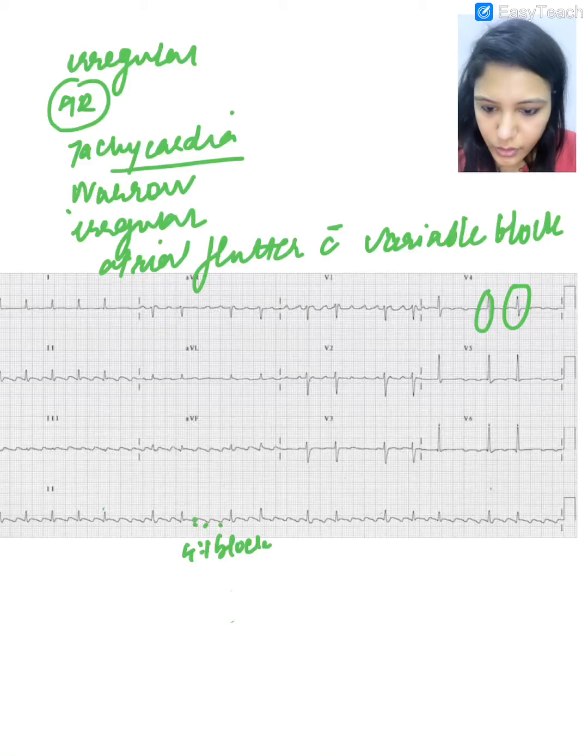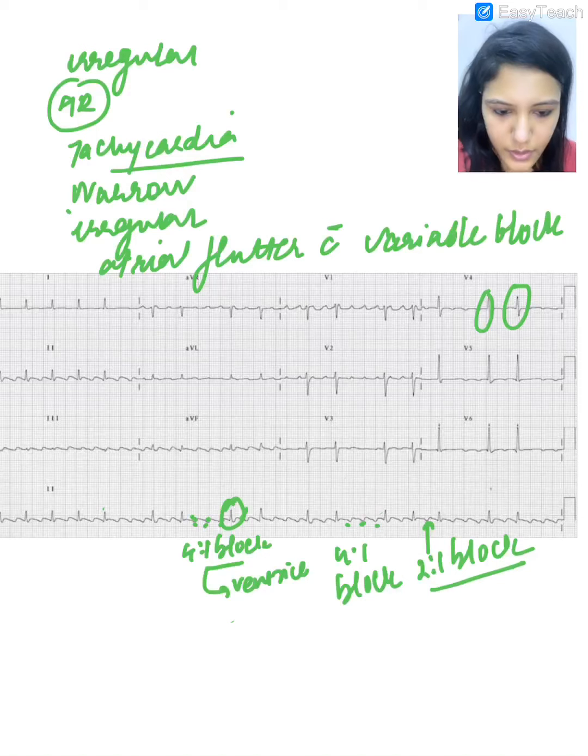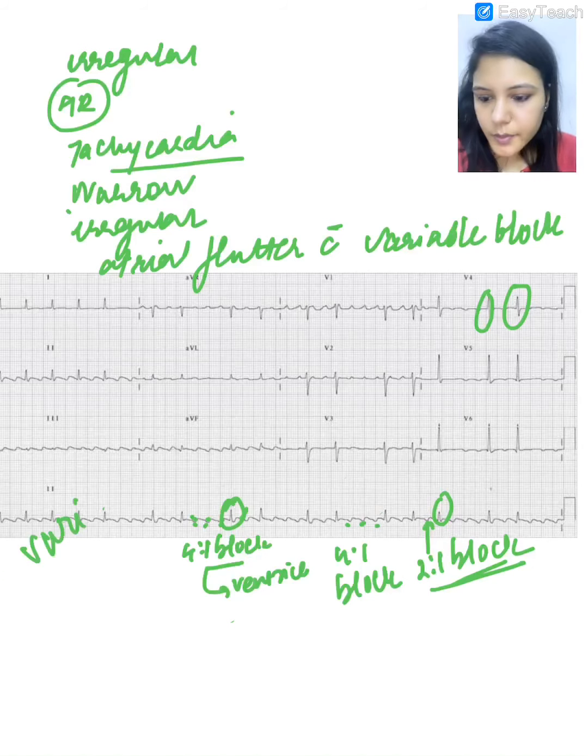That means out of 4 P waves, only 1 is transmitted to the ventricle. See. Whereas here it is again 4:1 block. Whereas here it is 2:1 block. Okay, out of 2, 1 has been transmitted. So this is variable block.